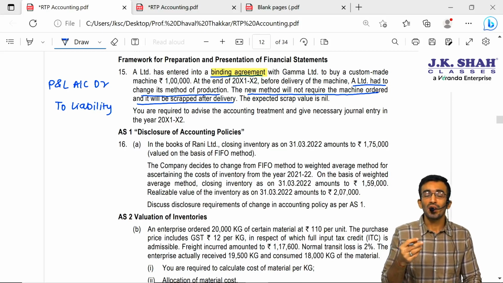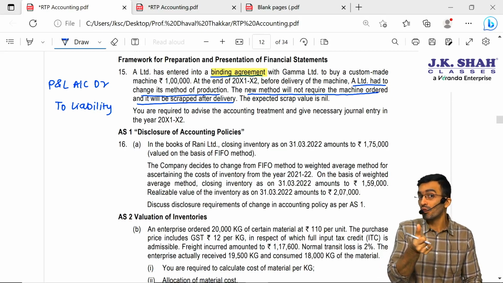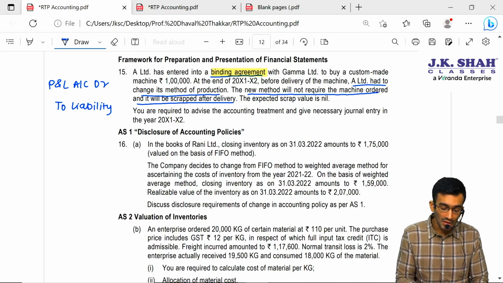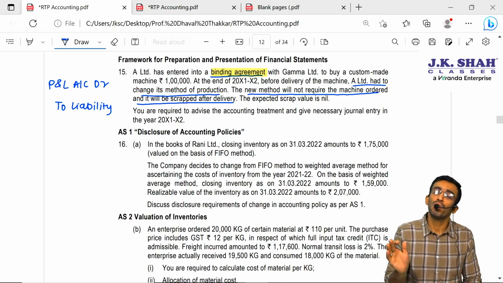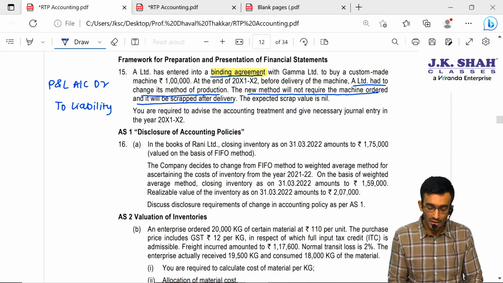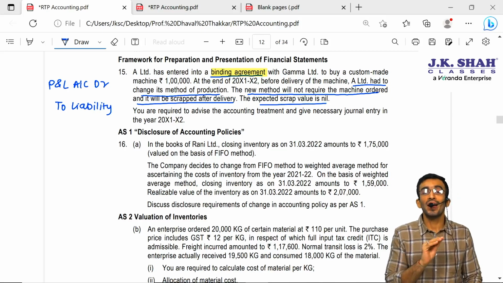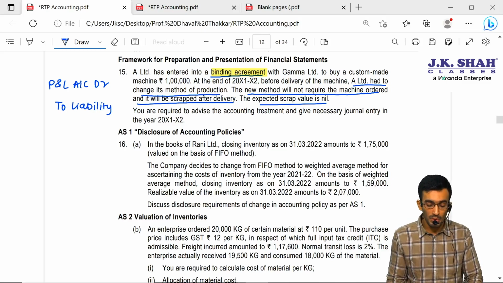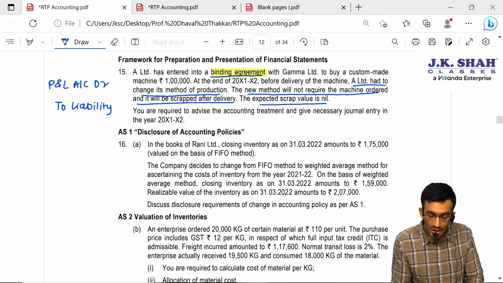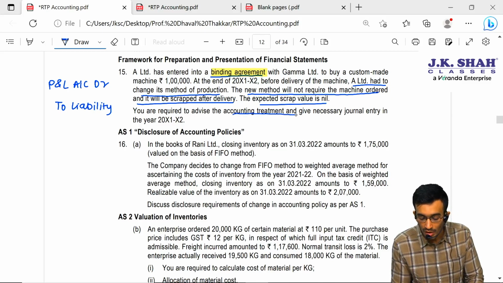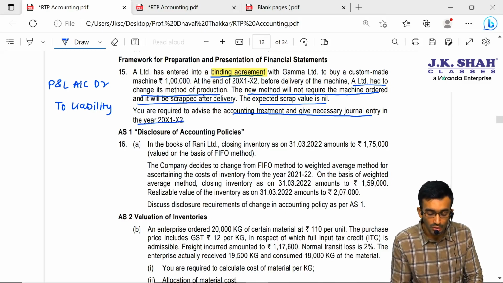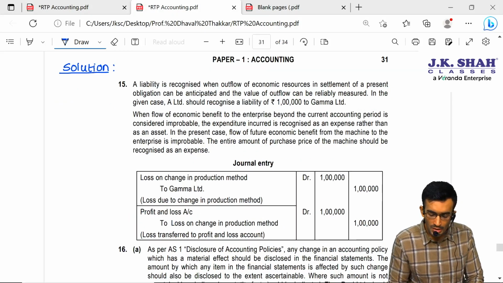This machinery is of no use for us. We cannot say the machine is an asset for us because we are not going to get any future economic benefit. So we have to debit P&L and write off this machinery. There is also no scrap value; the expected scrap value is nil. So the entire amount of the machinery is lost for us, and we will debit our P&L. Let us see the answer, because they are asking you to advise the accounting treatment and give the necessary journal entry in the year 2011-12. So this is your solution.